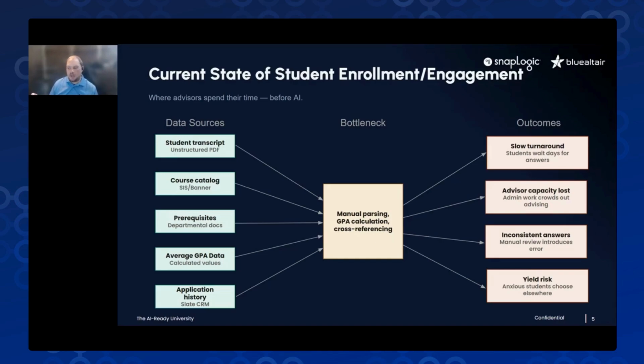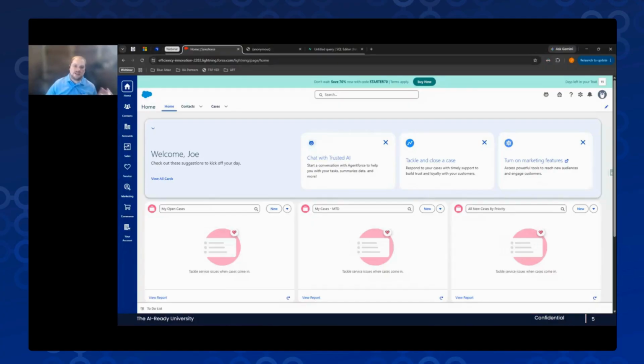But can we do this in a way that is auditable and traceable, so we know exactly what our agents are doing with the data that they're getting access to?